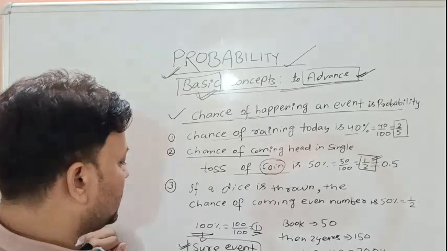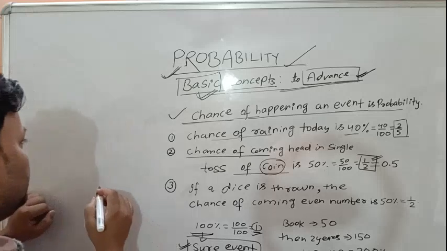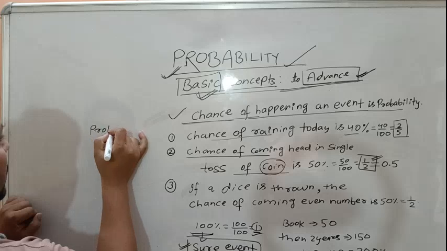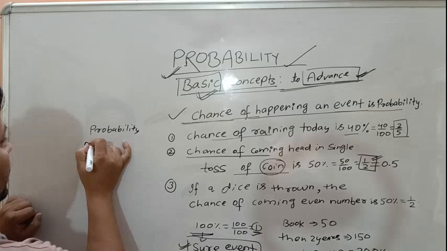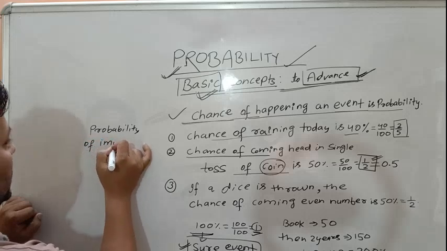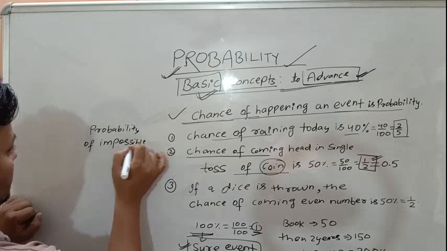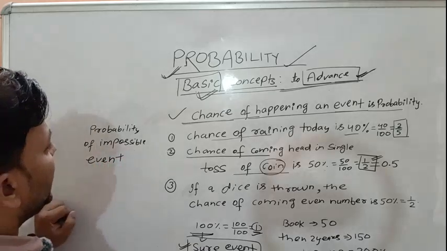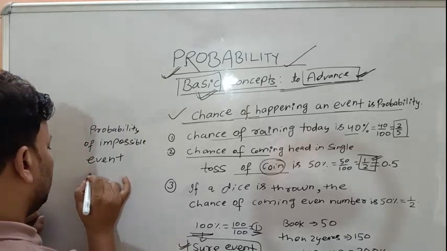In the same manner, consider the probability of an impossible event. An impossible event is an event that surely does not occur, and its probability is 0.